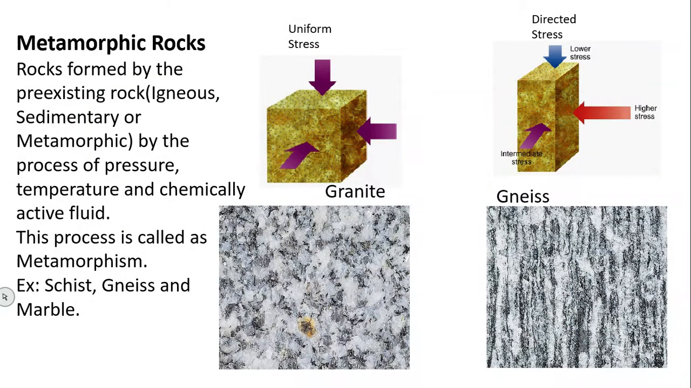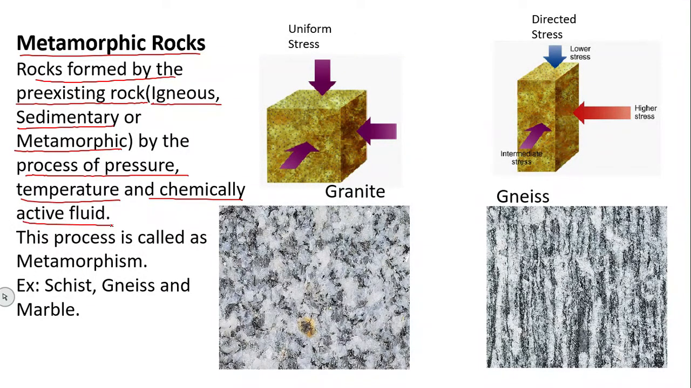Next, the last one is metamorphic rock. So, rocks formed from pre-existing rock. What does pre-existing mean? Already present rock. Already a rock is present, and this rock is changing because of some pressure and temperature conditions. We will discuss later on. This pre-existing rock may be igneous, sedimentary, or metamorphic. When this pre-existing rock goes through a process of pressure, temperature, and chemically active fluid, it becomes metamorphic rock.